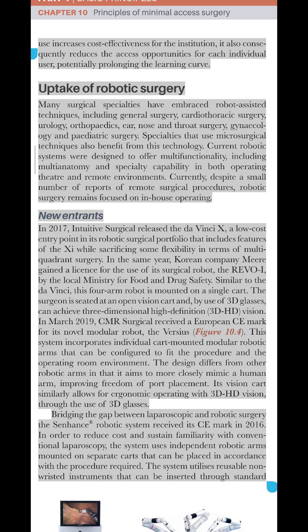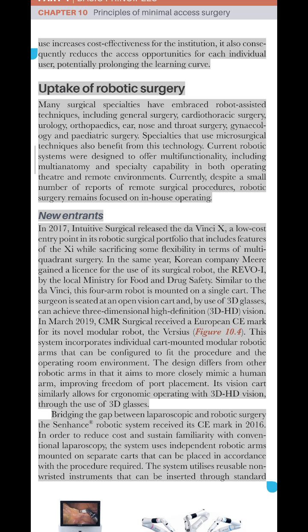In March 2019, CMR Surgical received a European CE mark for its novel modular robot, the Versius, Figure 10.4. This system incorporates individual cart-mounted modular robotic arms that can be configured to suit the procedure and the operating room environment. The design differs from other robotic arms in that it aims to more closely mimic a human arm, improving freedom of port placement. Its vision cart similarly allows for ergonomic operating with 3D HD vision, through the use of 3D glasses.